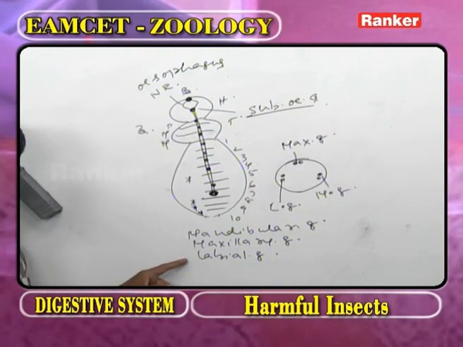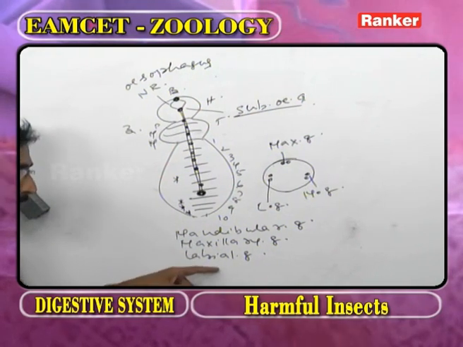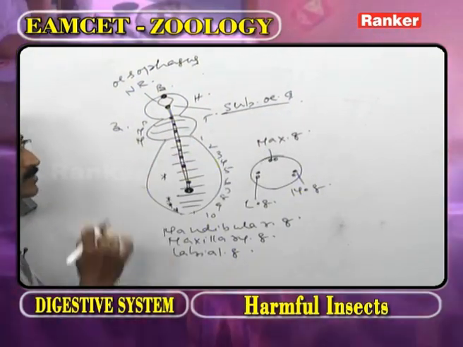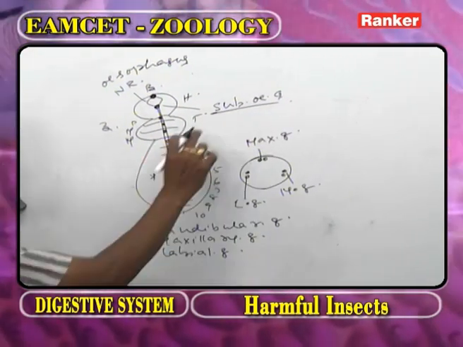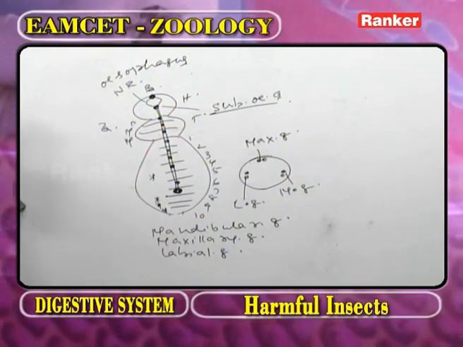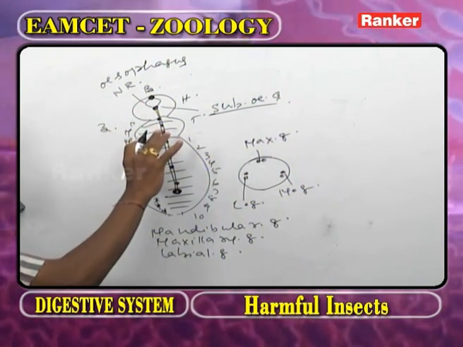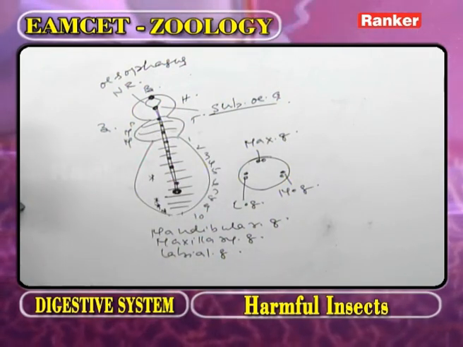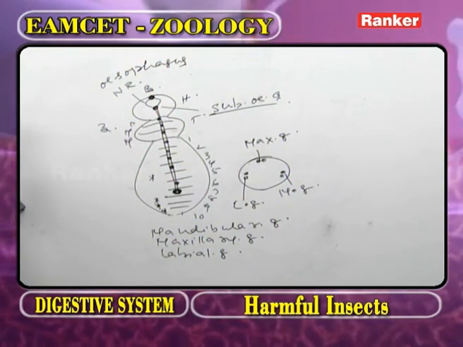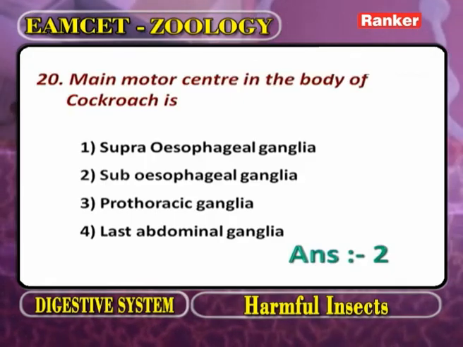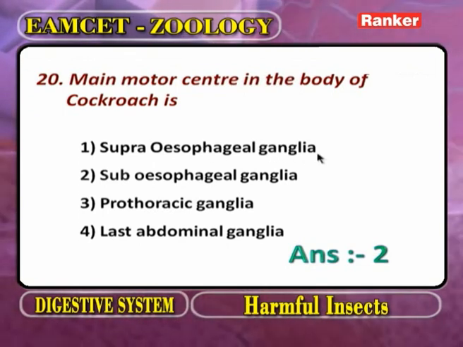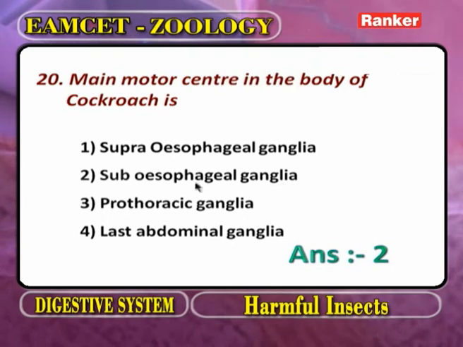By the fusion of these 3 pairs, we get the subesophageal ganglion. This is the main motor center. Under its control, all motor activities are present. Now what is the correct answer for this question? One is supraesophageal, second subesophageal. So the answer is subesophageal ganglion.